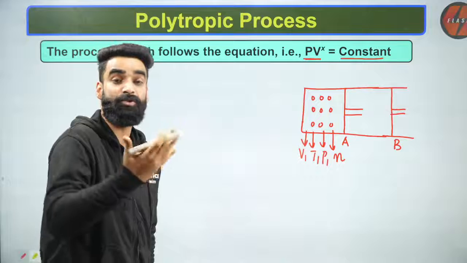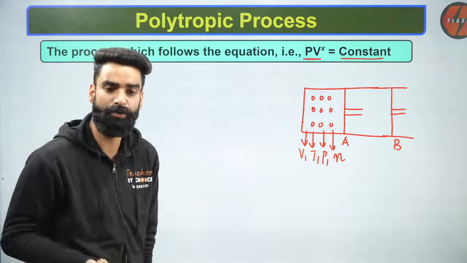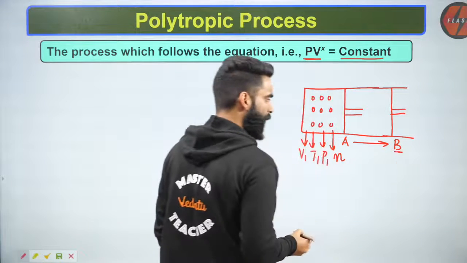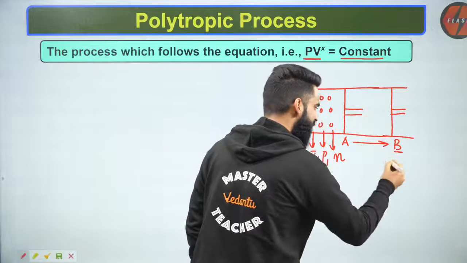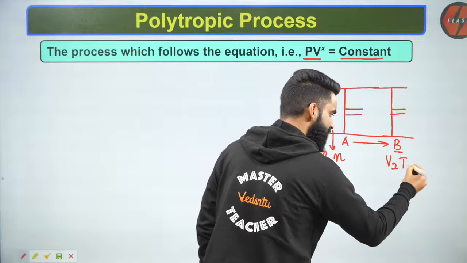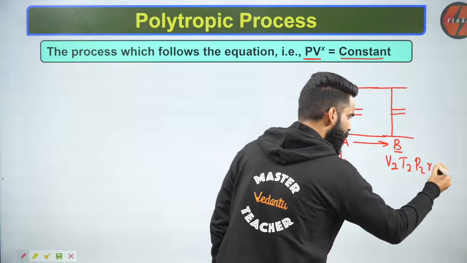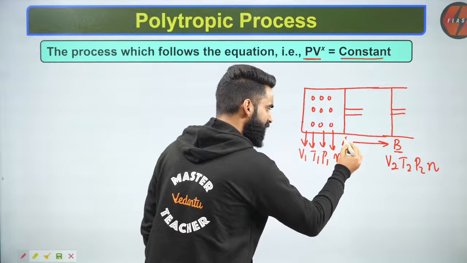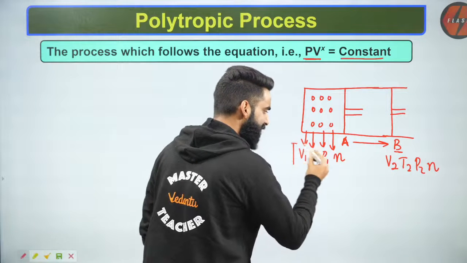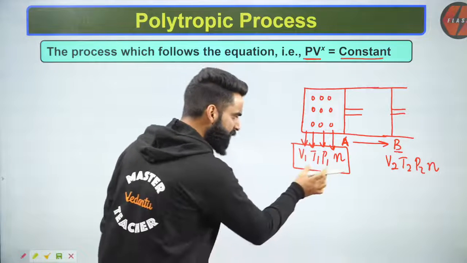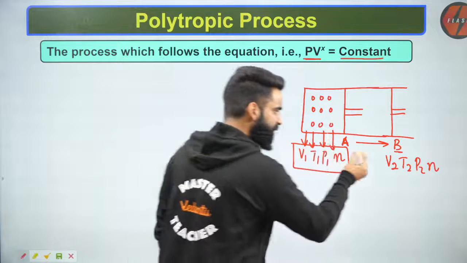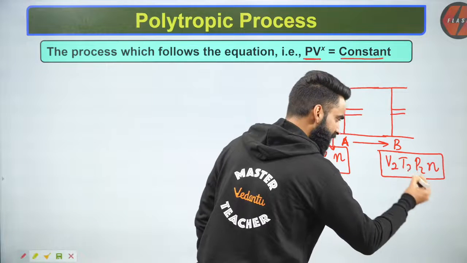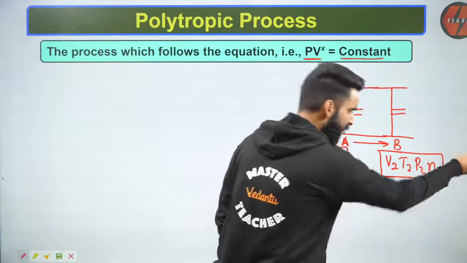Absolutely, because an ideal gas occupies the volume of the container. So when the piston moves from point A to B and stops at point B, let's say at that time the volume of the gas is V2, the temperature is T2, the pressure is P2, and the number of moles is still N, correct? When the piston was at point A, the gas was at its initial state with these state parameters. When the piston reached point B, the gas reached its final state, where its state parameters are V2, T2, P2 and N.